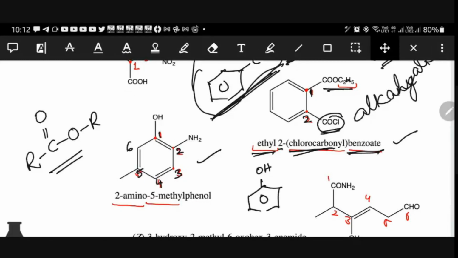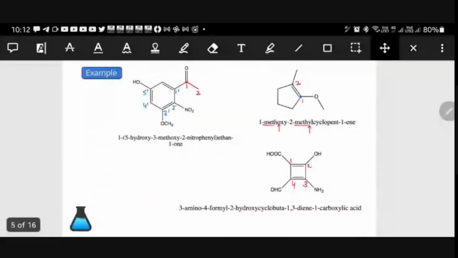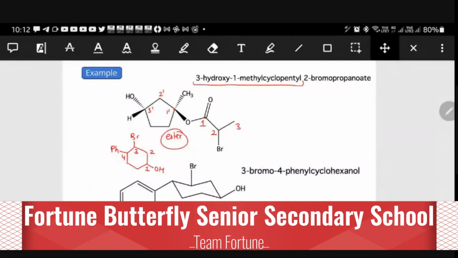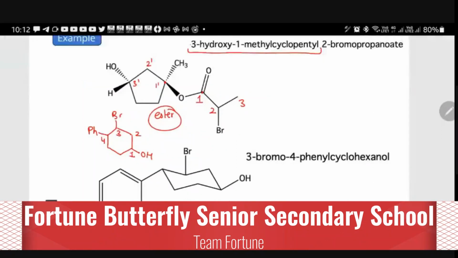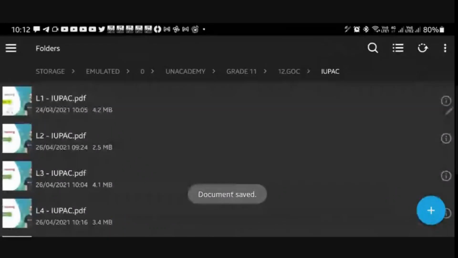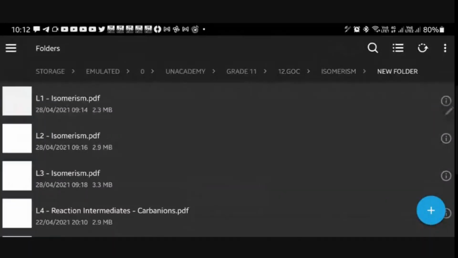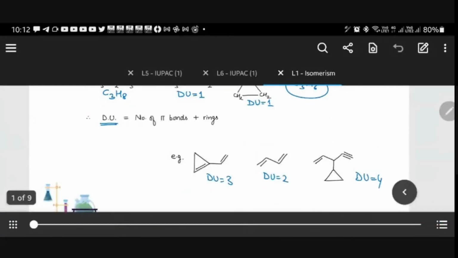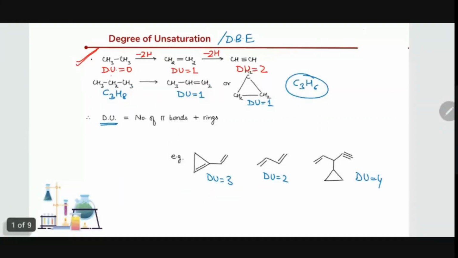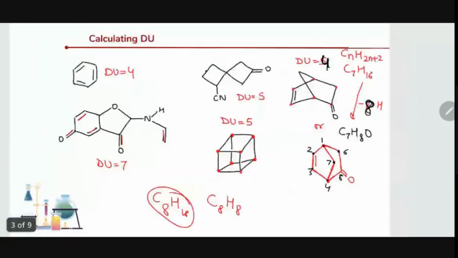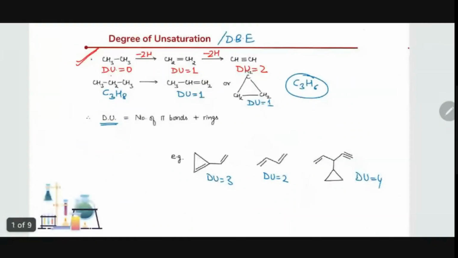Yes. Right. Thank you. So, like that, many examples are there. Actually, I already sent you all these things. Please go through it. And now we'll have a basic description about isomerism. First they are talking about degree of unsaturation and double bond equivalent, we can call this.